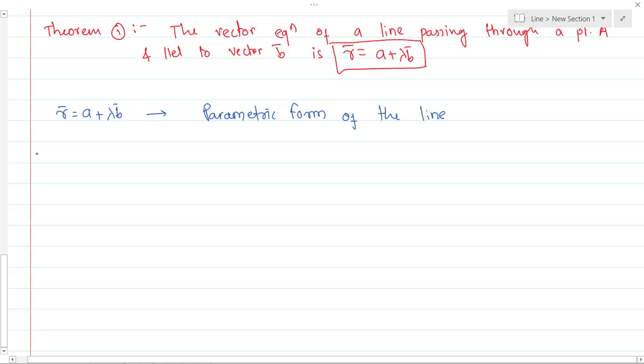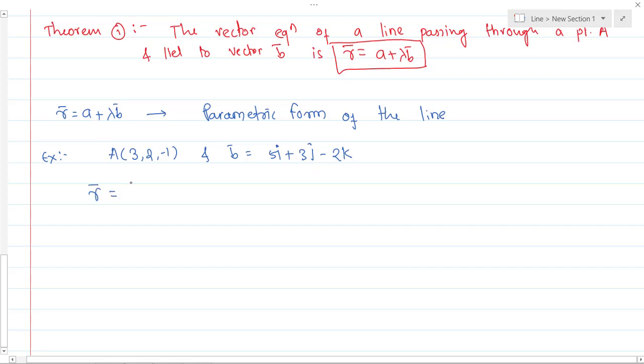Let's take one example. Suppose a is 3, 2, -1, and b bar is 5i plus 3j minus 2k. So a is the point (3, 2, -1) and b bar is the vector parallel to this given line. Can you give me the equation of the line now? Yes, of course.